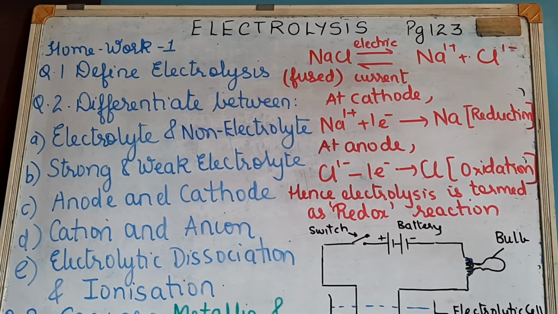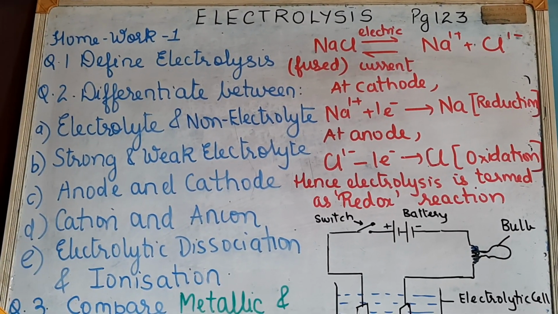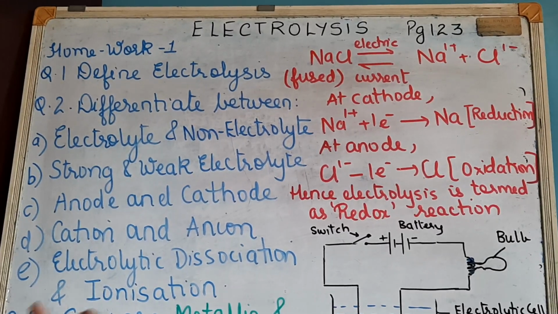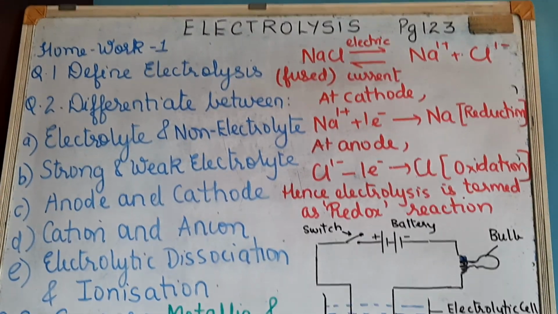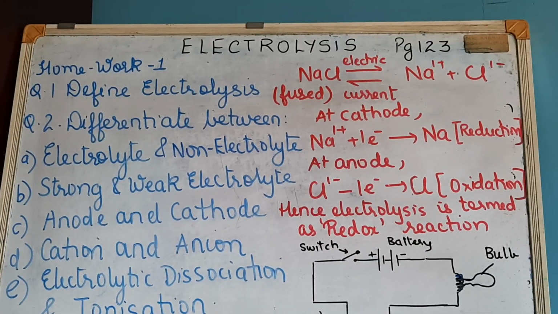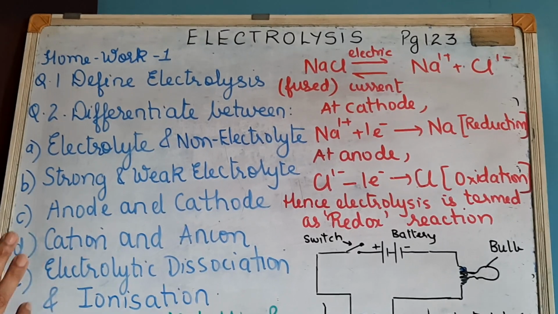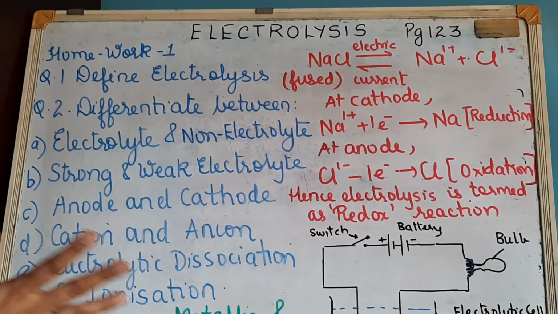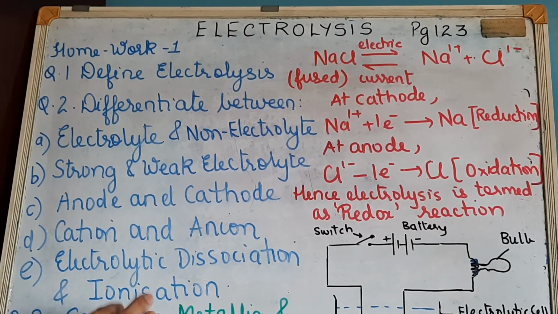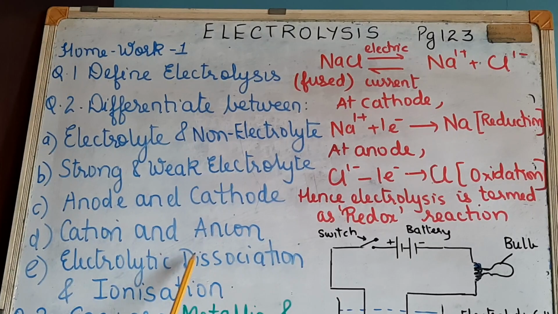And dissociation is just the separation of ions which are already present in an ionic compound. Like say you take sodium chloride. It is an electrovalent compound, right? It is made up of what? Sodium ions and chloride ions. Okay, and there is a strong electrostatic force of attraction between these ions. So when you put it in water, it is just the separation of these ions. Ions are already present in that compound. Okay, so that is dissociation.